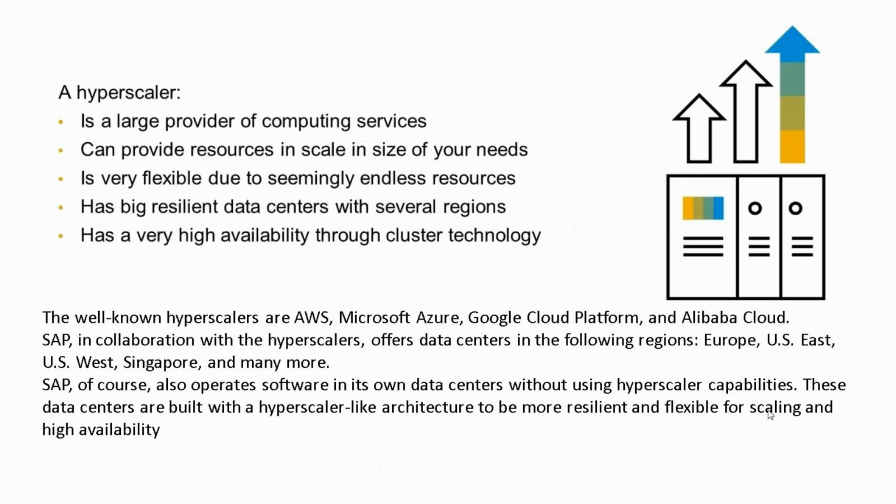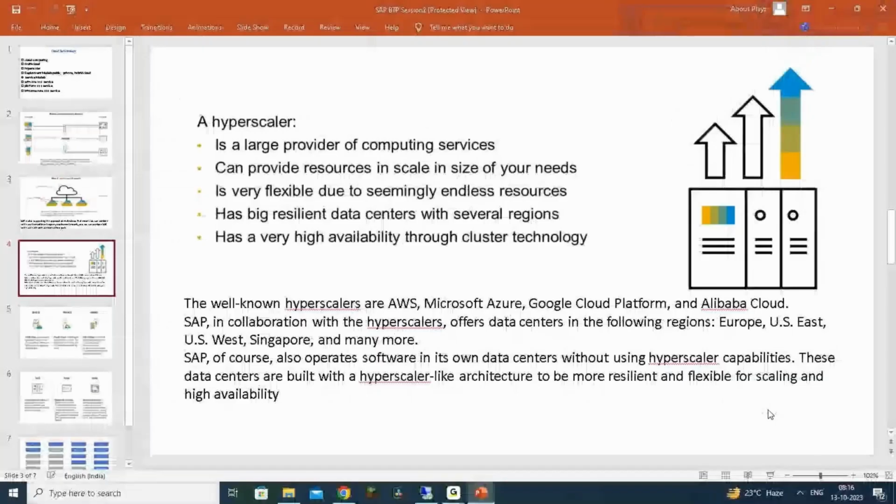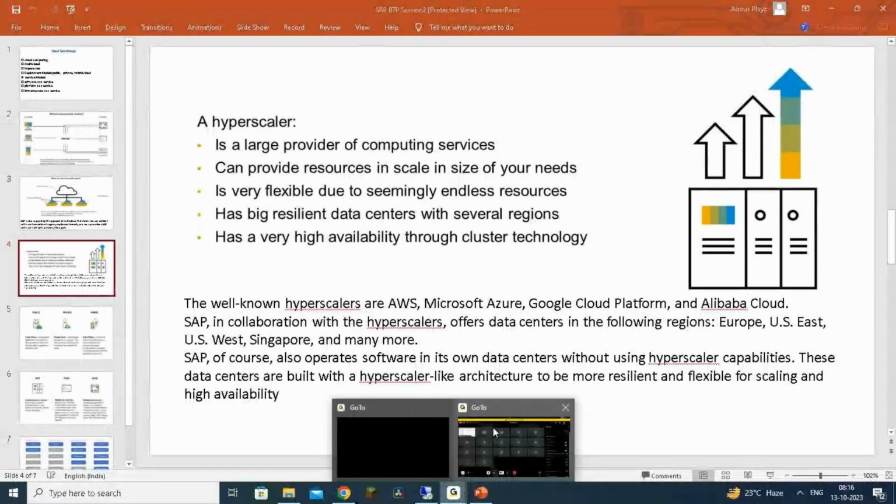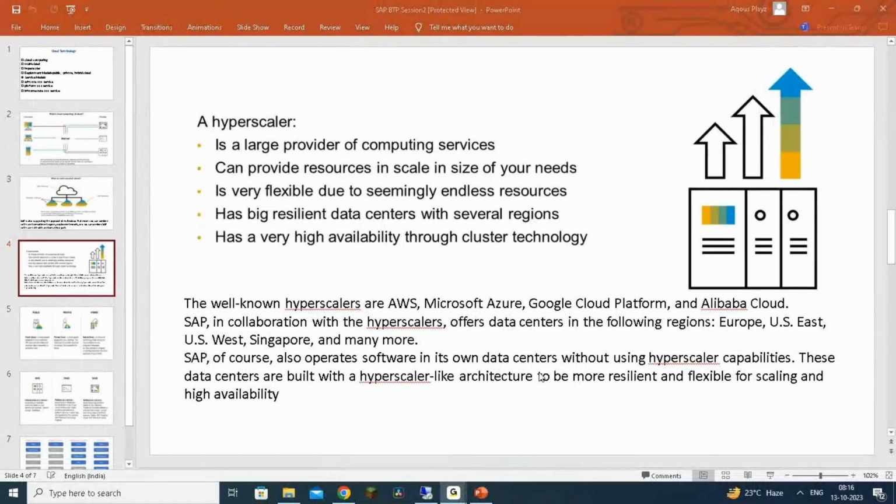That's about multi-cloud. Then there is another important term you come across called hyperscalers. You might already know about them; generally we refer to them as infrastructure as a service providers. Huge landscape setups will be available. Examples of hyperscalers are AWS and Microsoft Azure. There are so many, it's not just a few like this.